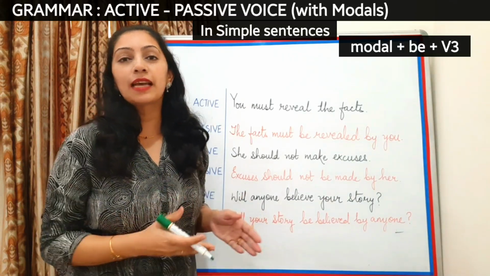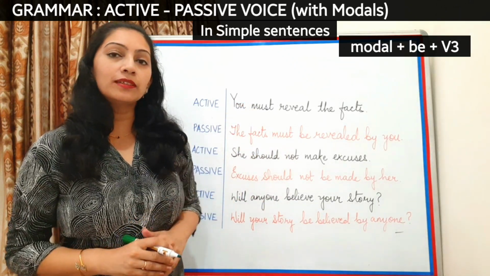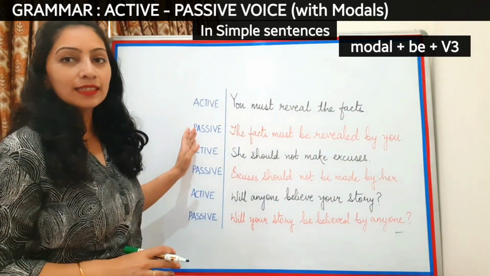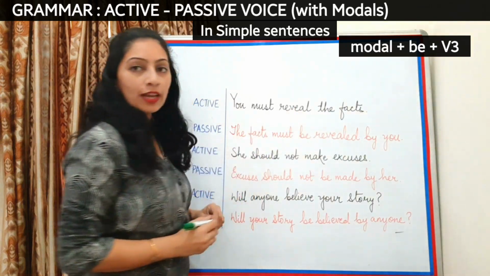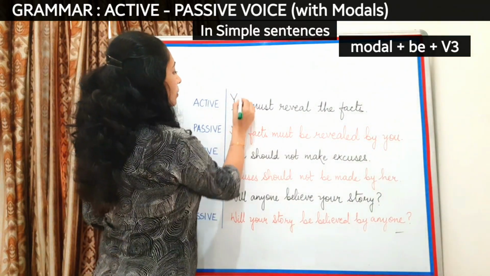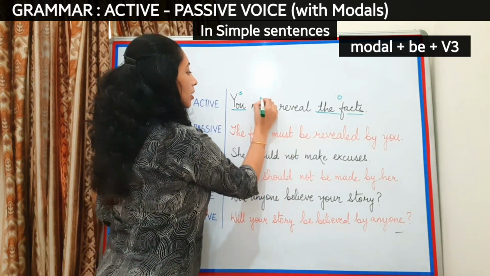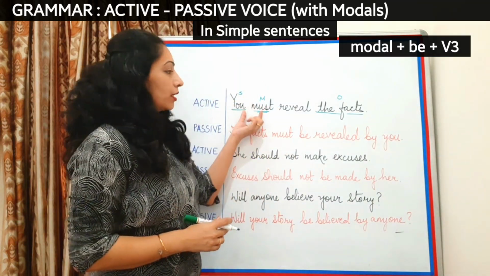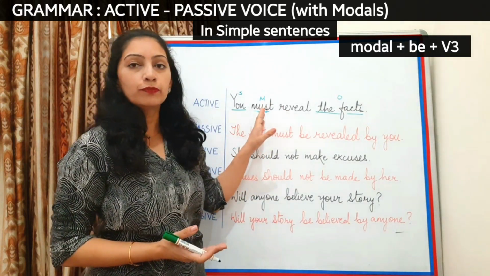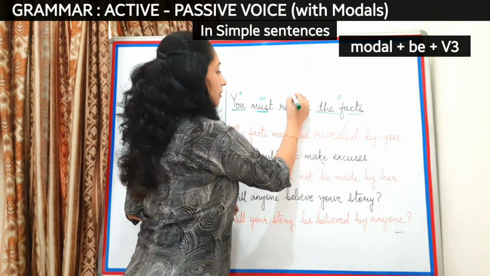Let's now jump on to some examples where we can see how to use passive voice with modals. All you got to do here is just add the word be after modal. Take a look at these examples. You must reveal the facts. Now here, let's first know what is subject and object. You is the subject. The facts is object. Must here is the modal that is used. Since modals are helping verbs, it is sure that they will always be followed by another main verb. So here the main verb is reveal.